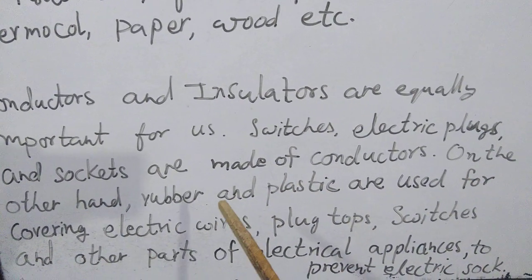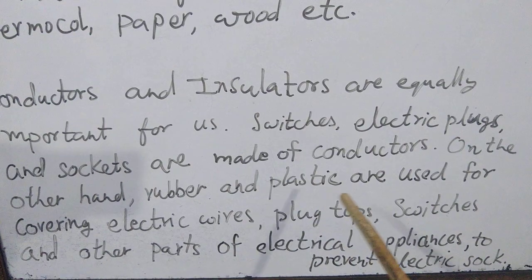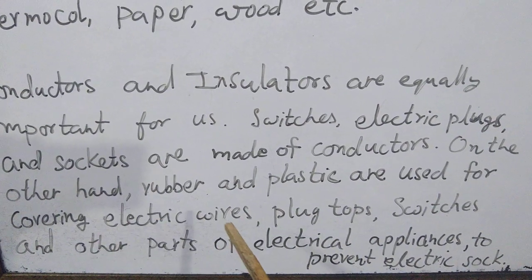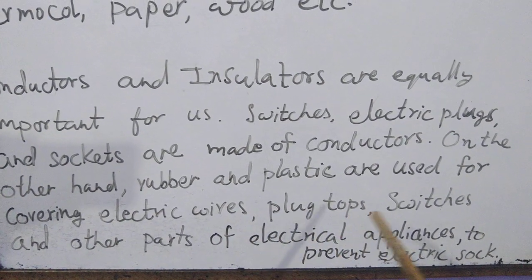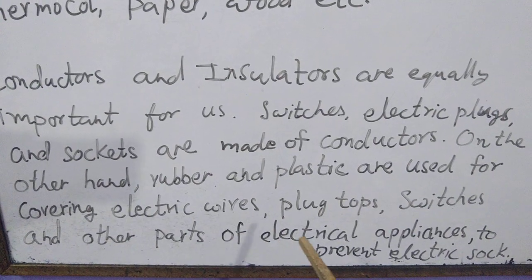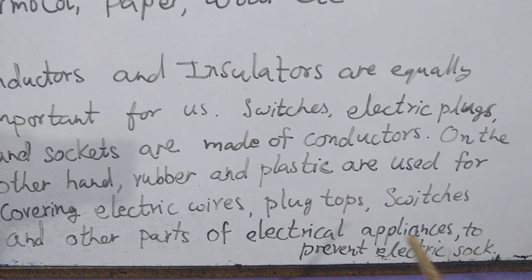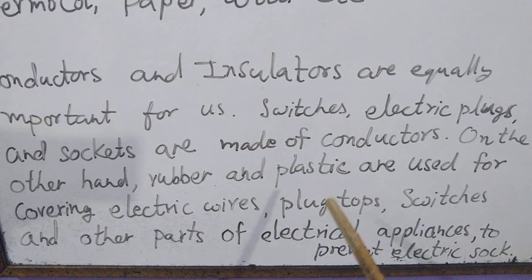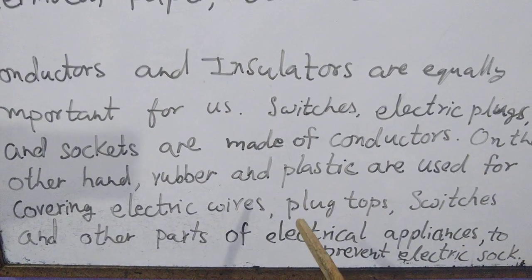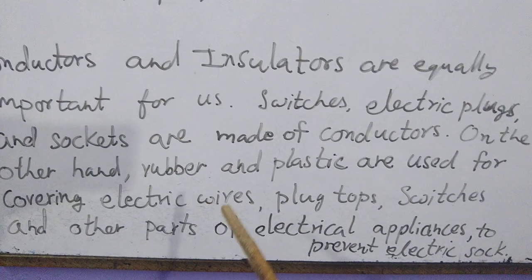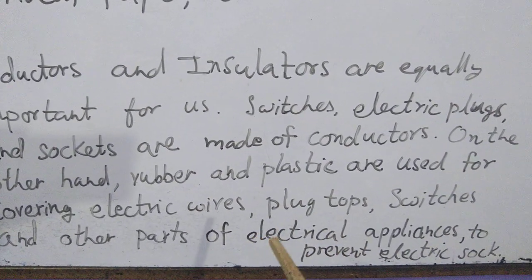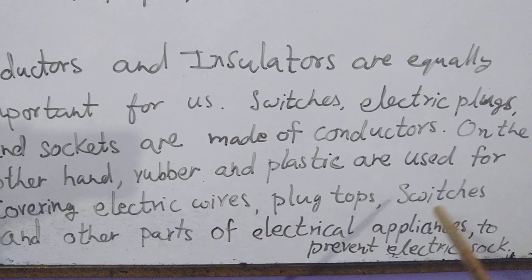On the other hand, rubber and plastic are used for covering electric wires, plug tops, switches and other parts of electric appliances. Why? To prevent electric shock. If we do not cover them and we touch these appliances, we will get an electric shock. That's why these are covered with insulators.